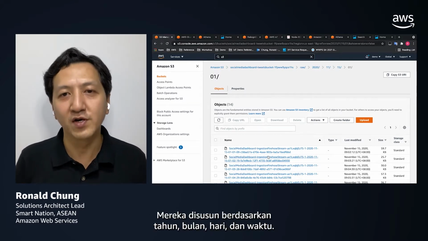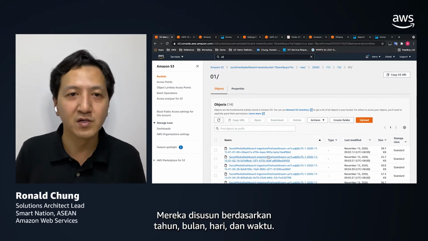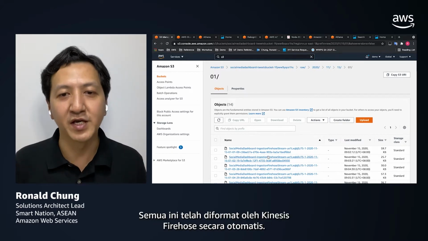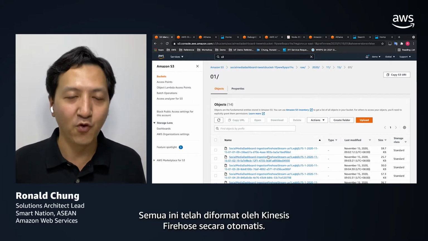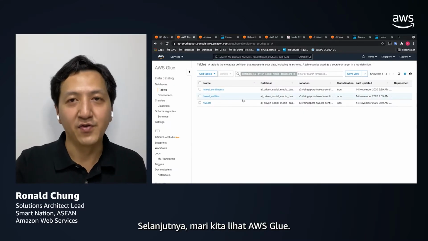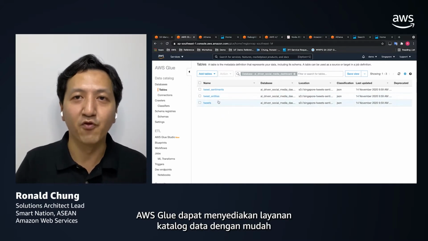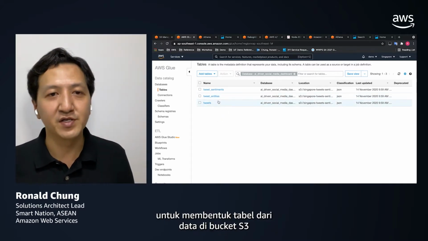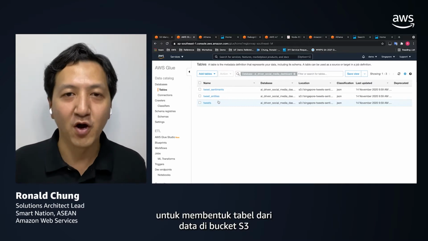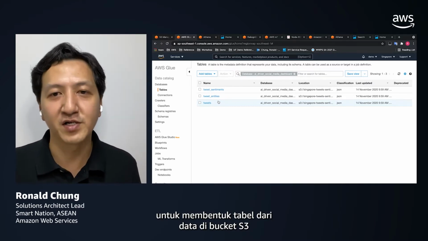They are being organized according to the year, month, date, hour. These are all automatically being formatted by the Kinesis Firehose. So next, let's have a look at the AWS Glue. So the AWS Glue can easily provide the data cataloging capability to form the table from the S3 data, from the data stored in the S3 bucket.